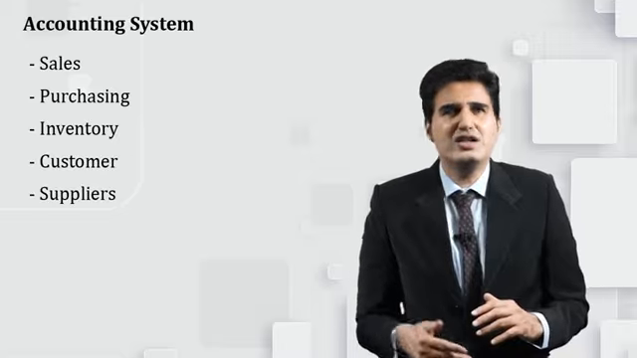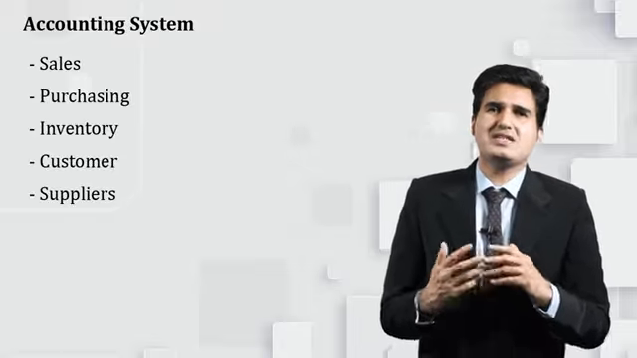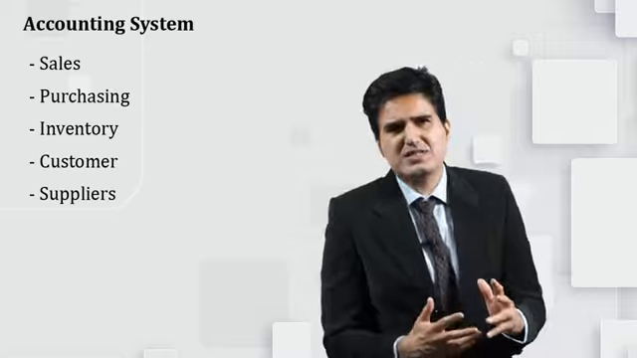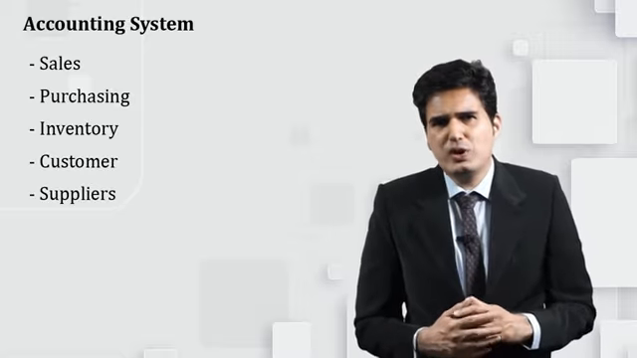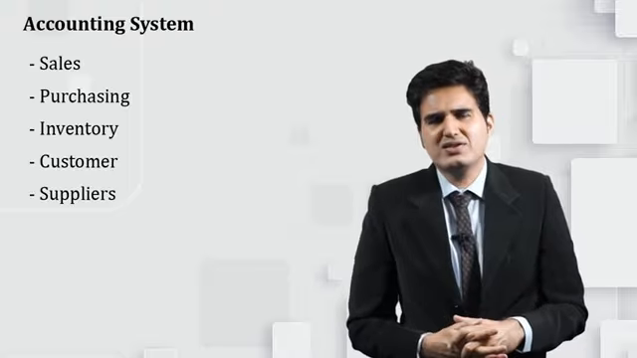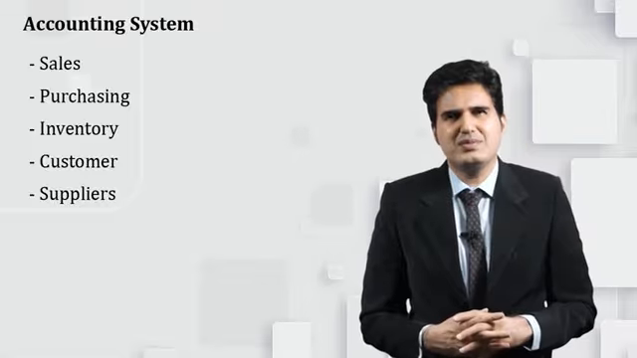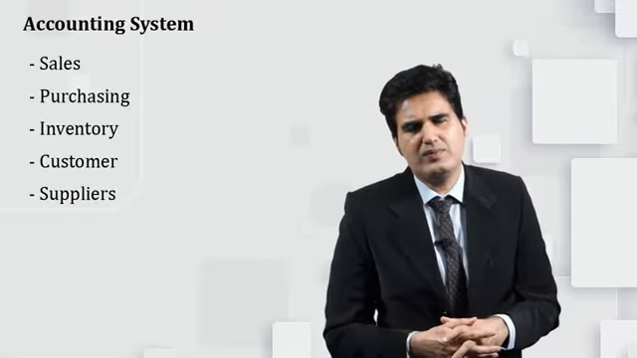So this cycle continues. After sales comes purchase, after purchases whatever is left is inventory, then comes the customer who demands the product or service he wants, then come suppliers. So these all form part of the broader accounting system. Each and every aspect is very, very important.